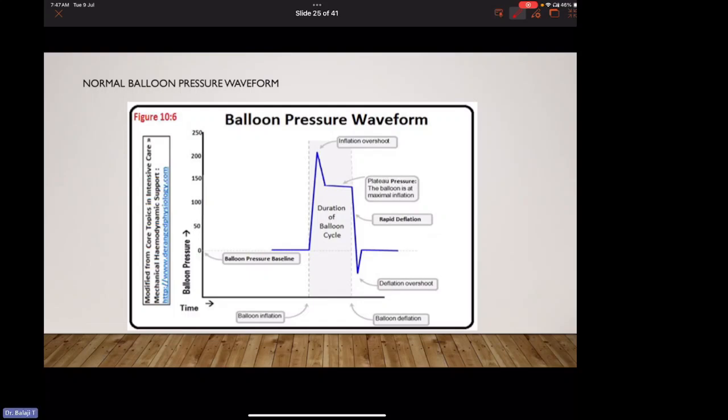This is the normal balloon pressure waveform. This is the balloon pressure baseline, and this is inflation overshoot, and this is the plateau phase. In the plateau phase, the balloon is at maximal inflation. After that, rapid deflation occurs, and there is deflation overshoot, and the pressure reaches the baseline. This is the normal balloon pressure waveform.